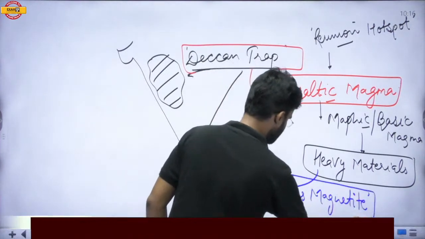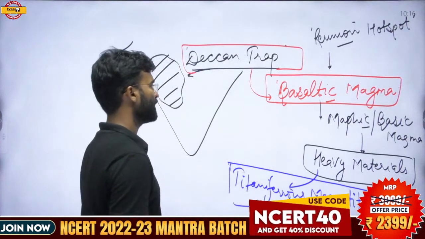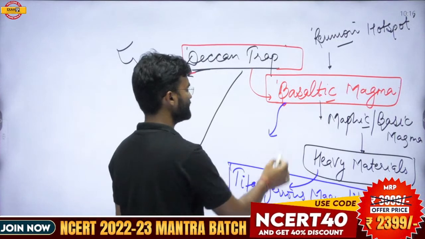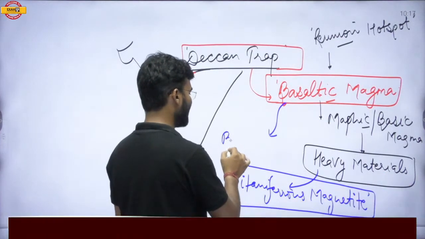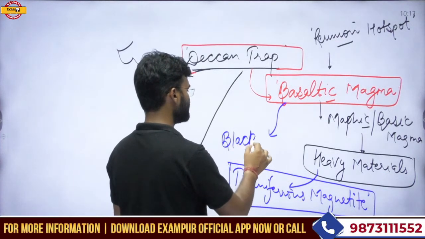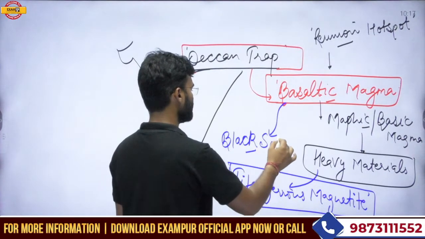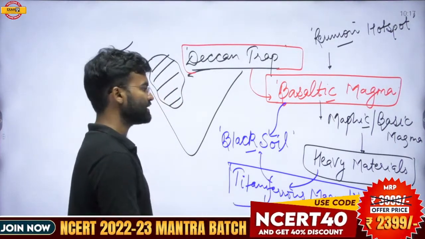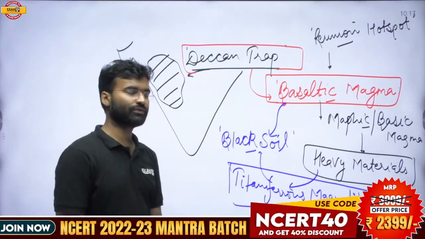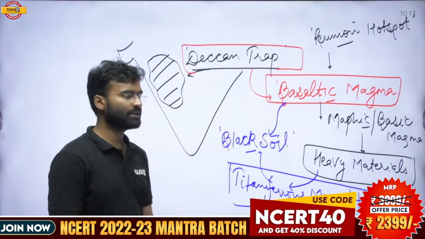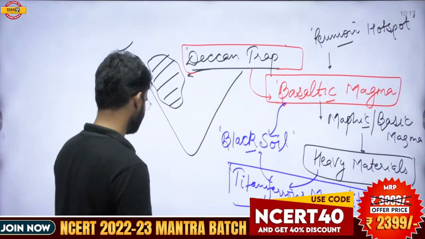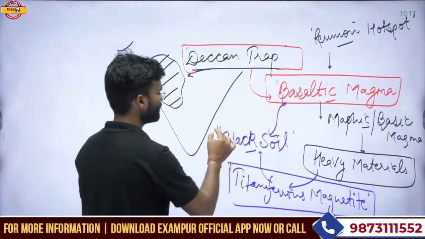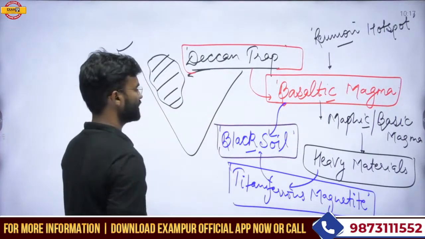Due to the presence of this titaniferous magnetite, the soil that is formed on this basaltic magma on the Deccan Trap appears blackish in color. This soil appears blackish due to the presence of the titaniferous magnetite, and that is why this soil is called the black soil.